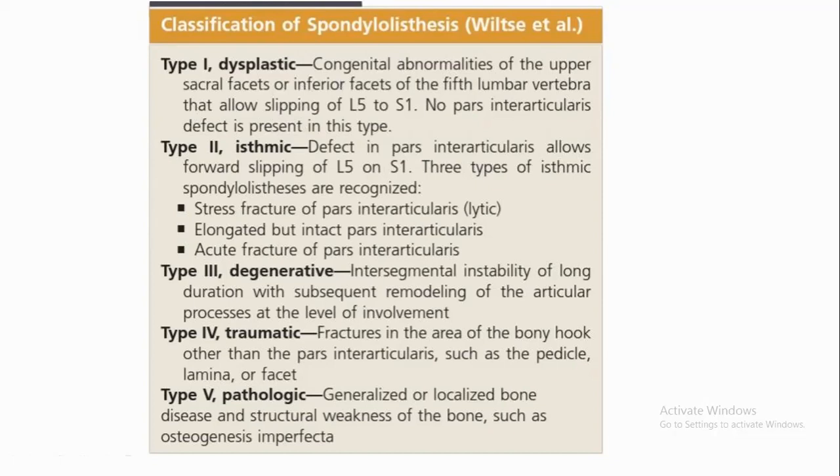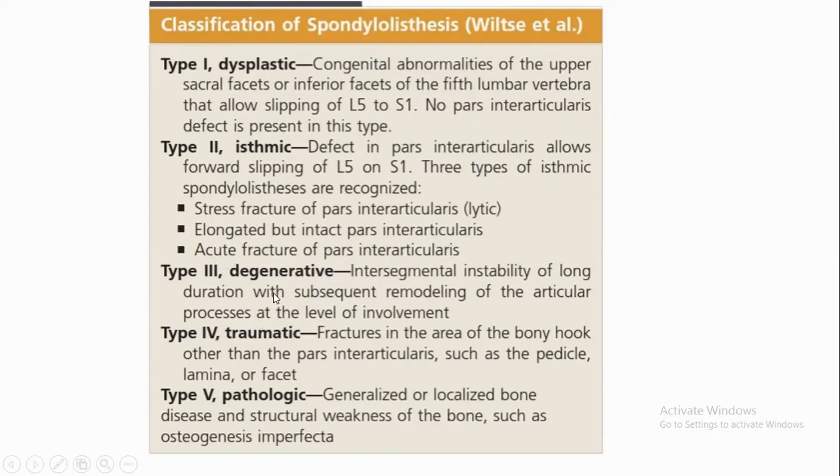What is meant by isthmic? What is meant by isthmus? Isthmus is the narrowest part, and the narrowest part here is the pars interarticularis. So a defect in the pars interarticularis causes slippage of L5 over S1. There are 3 types of isthmic spondylolisthesis. First is stress fracture of the pars interarticularis. Second, the pars interarticularis fracture heals again, but it becomes elongated. Third type is acute fracture of the pars interarticularis.